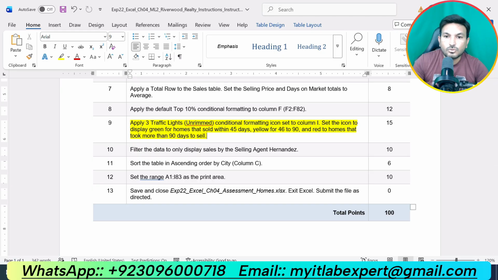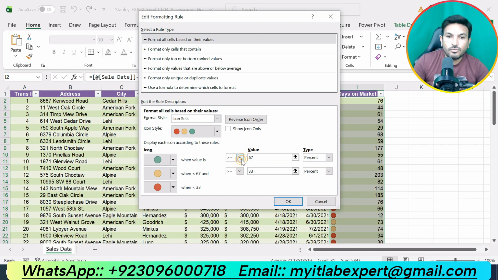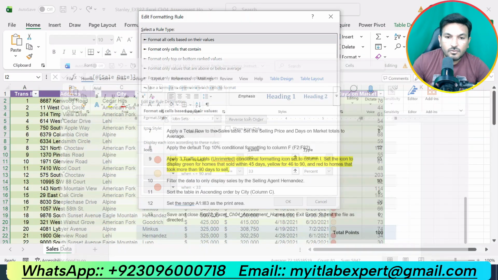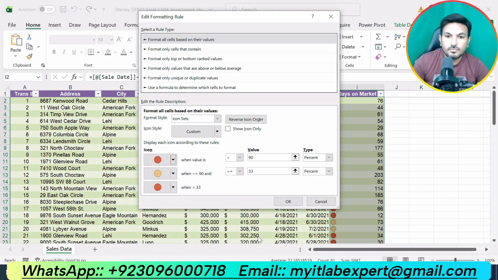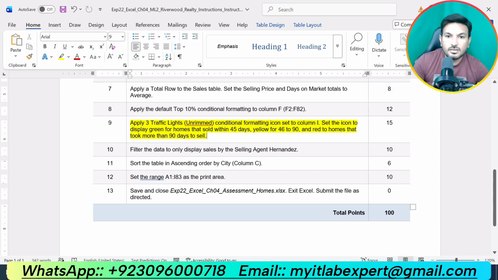And red to homes that took more than 90 days. So we will use greater than here, 90, and that should be red light. Okay, now for greater than or equal to 46, and that should be yellow.